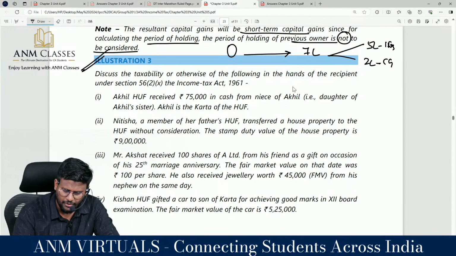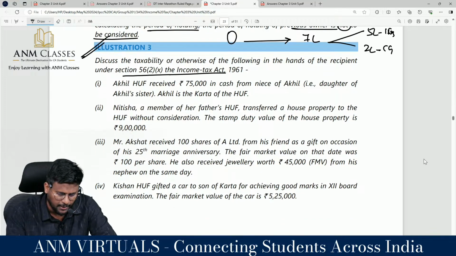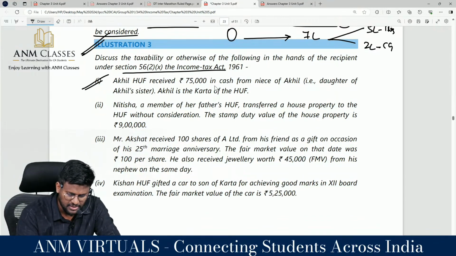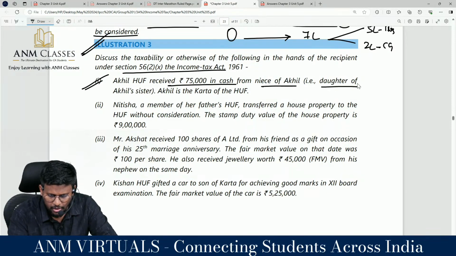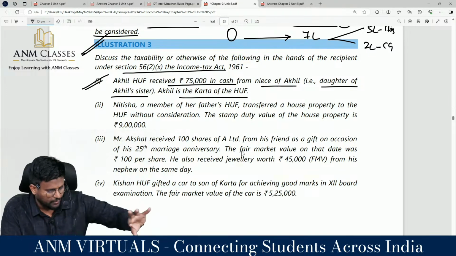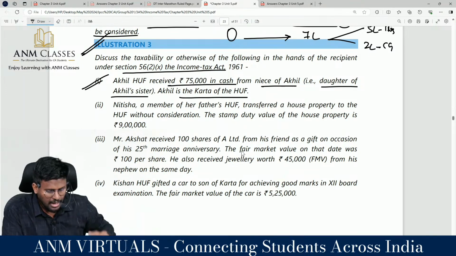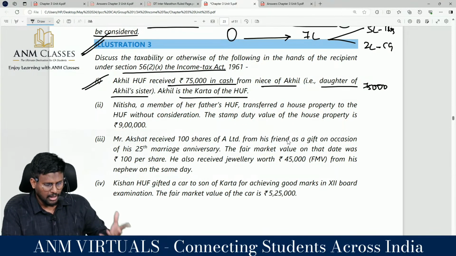Discuss the taxability of receipts in the hands of the recipient under section 56 subsection 2 clause 10 of the Income Tax Act. Akhil HUF received how much rupees in cash from the niece of Akhil, daughter of Akhil's sister. Akhil is the karta of the HUF. Is the niece of Akhil a member of Akhil HUF? No, because she is a member of another HUF. Correct? Then the 75,000 will be taxable in the hands of Akhil HUF.